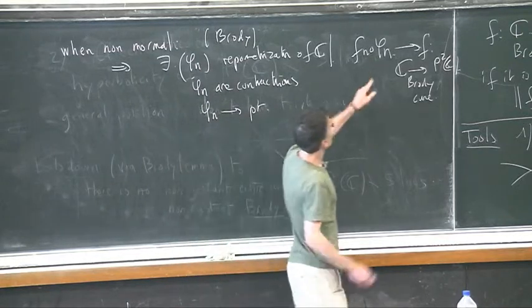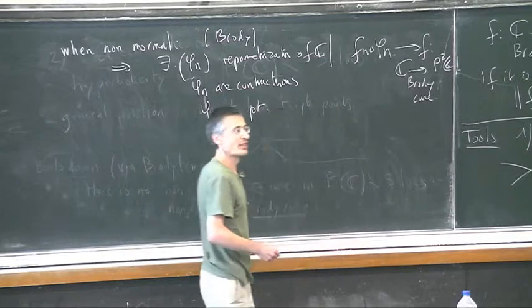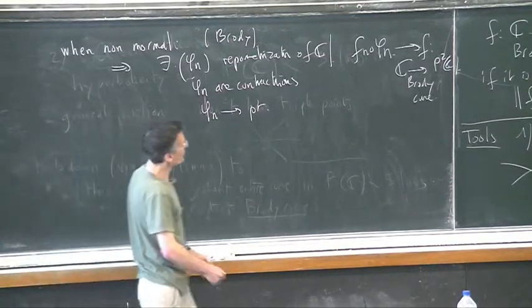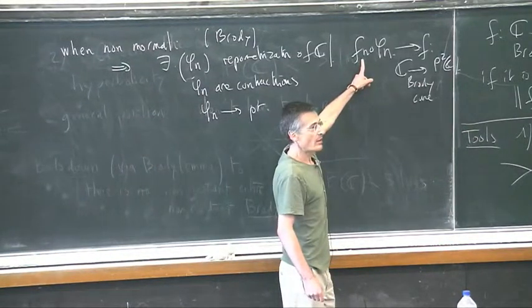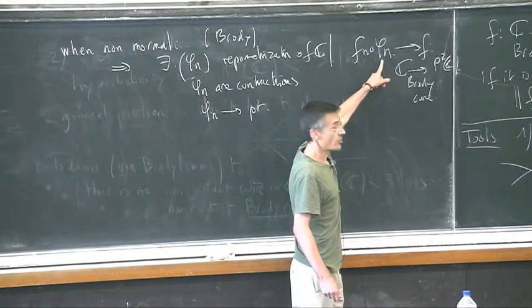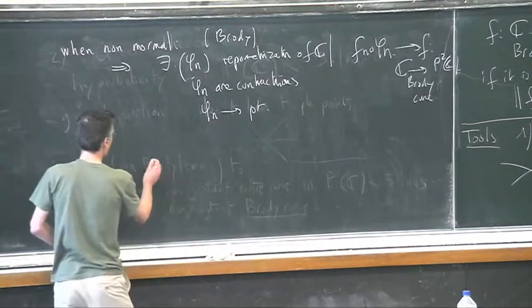You compose with something which converges to a point, but you get something which is non-constant at the end. But it's really because you compensate the blow-up of the derivative of Fn by a big contraction of the derivative of Phi. So the picture is like that.